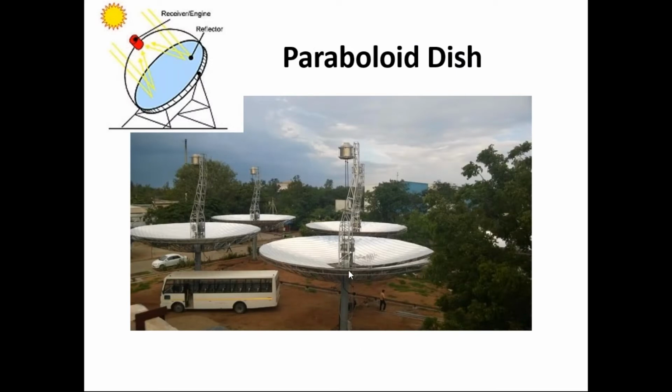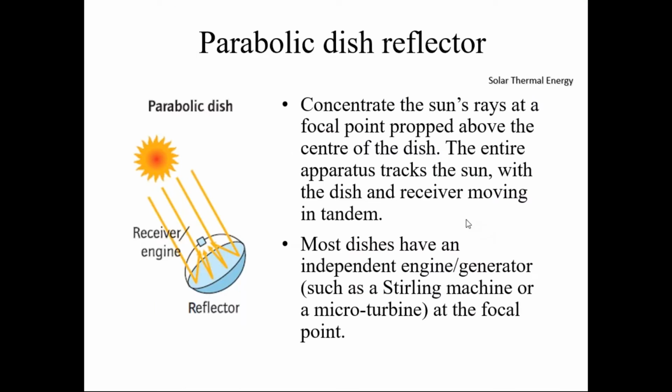The paraboloid dishes are quite big, 90 square meters, 100 square meters. The Arun dish, which uses Fresnel lens technology, is 169 square meters. You can gauge the size of such concentrators. See, this is a big luxury bus, and the man is standing here. You can guess how big these dishes are. I already explained that the solar radiation falls here and is concentrated at the focal point.